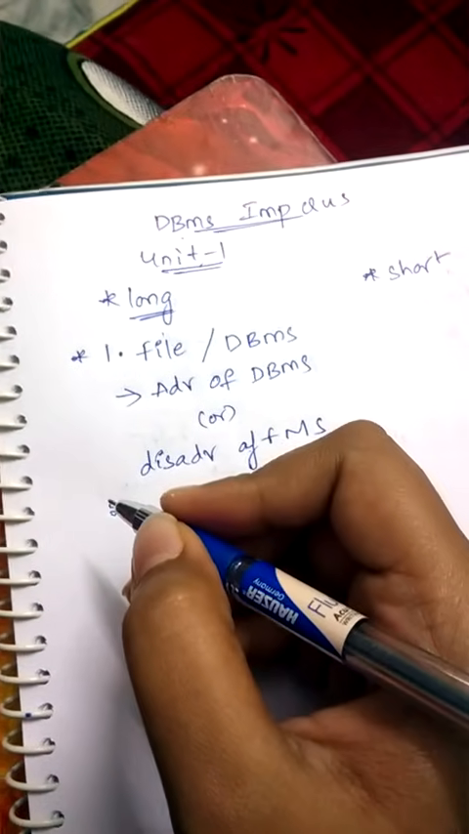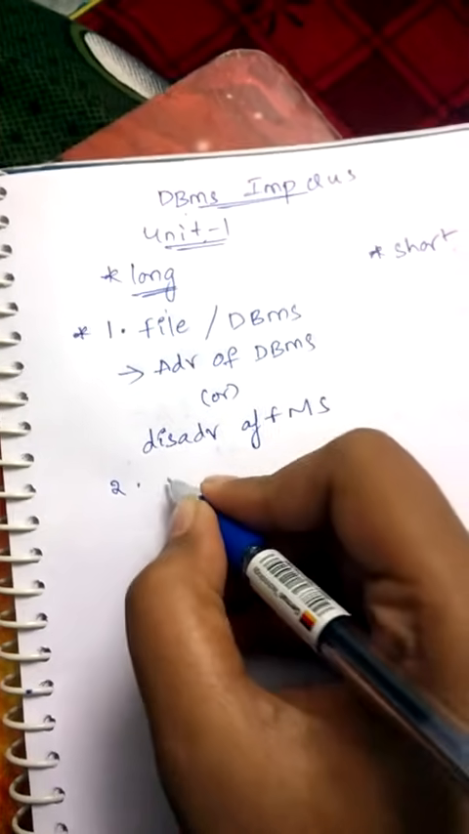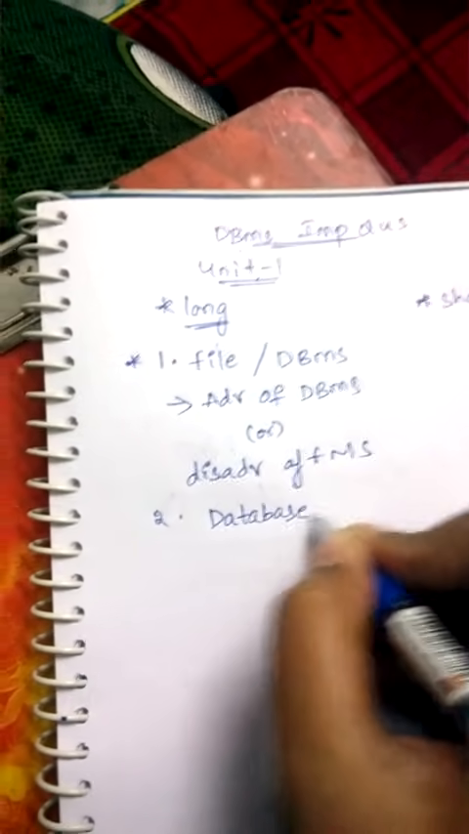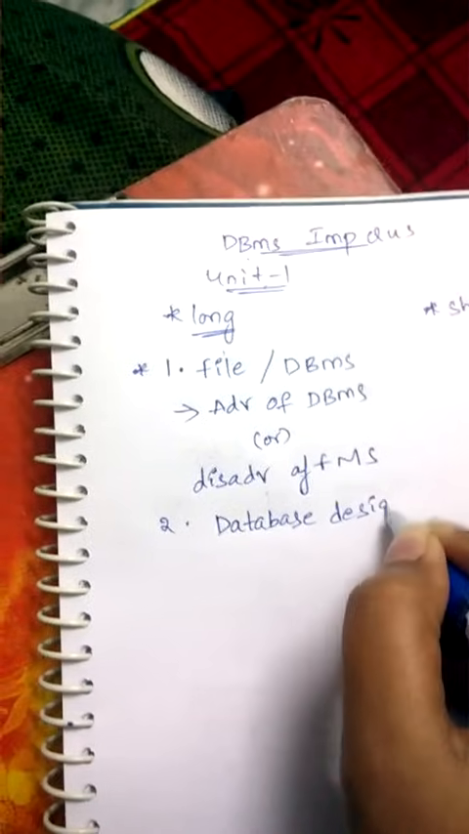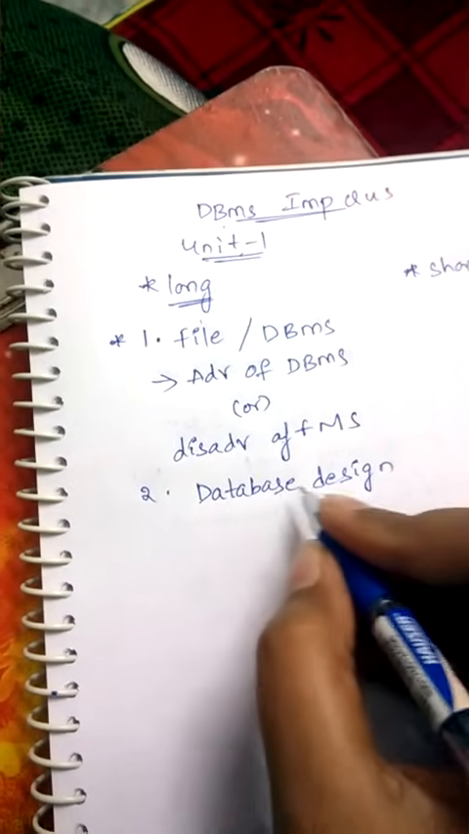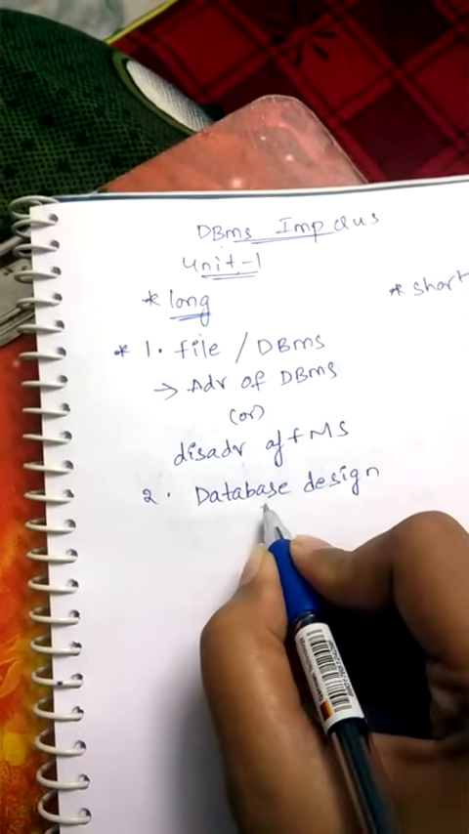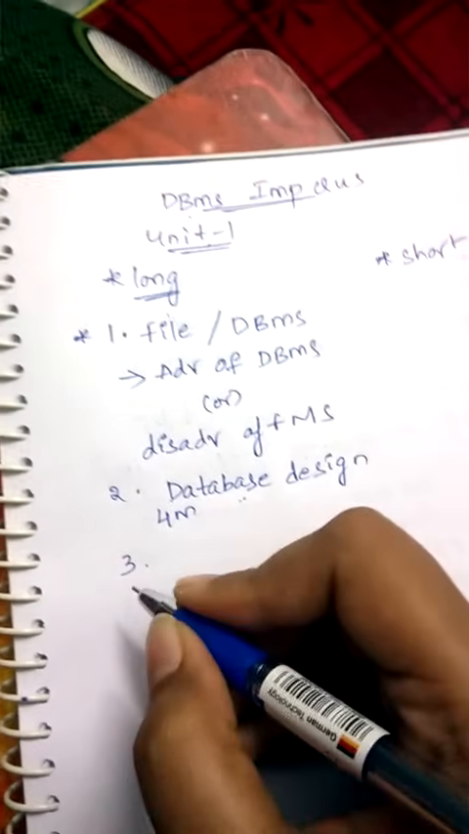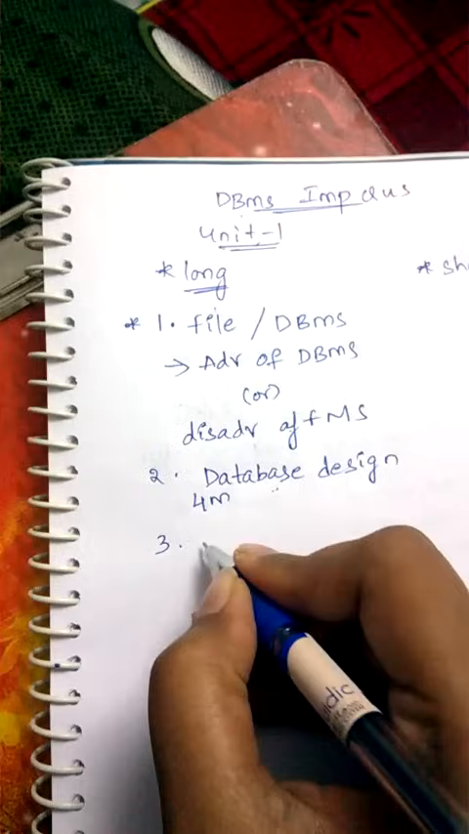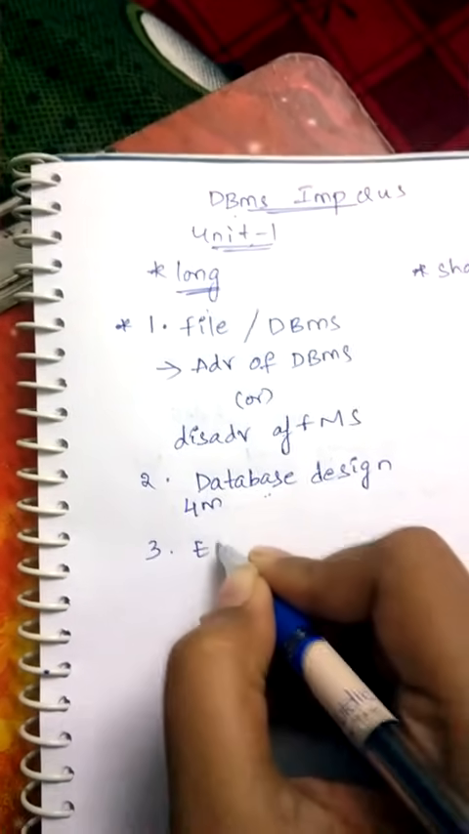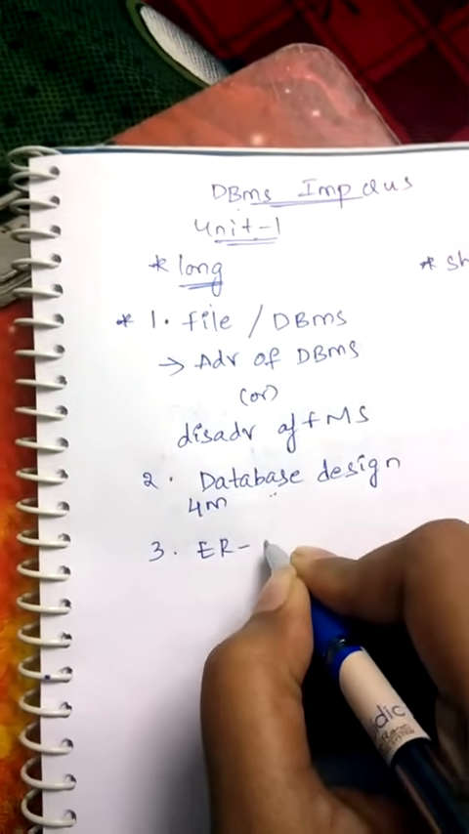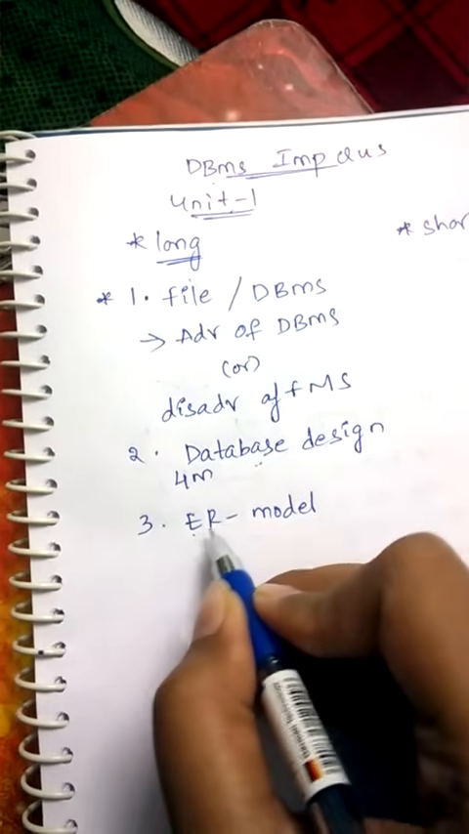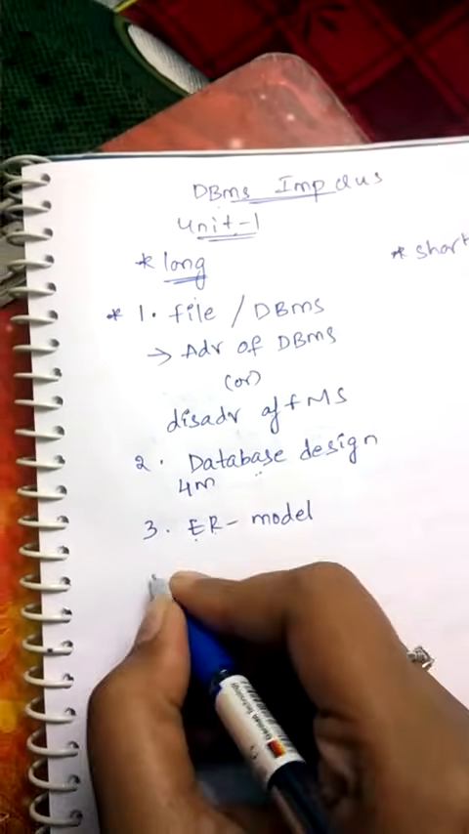And coming to the second answer, database design. Database design is another important long answer. Sometimes it may also be given for 4 marks in the examination. And coming to the next, the ER model is another important answer. ER model is always important. ER means entity relationship model.